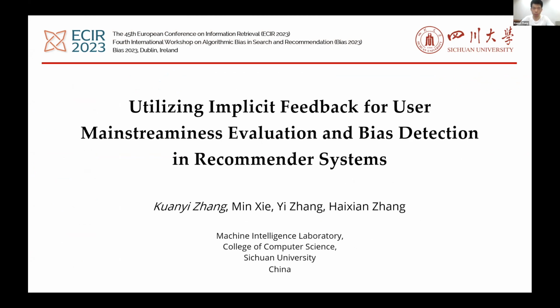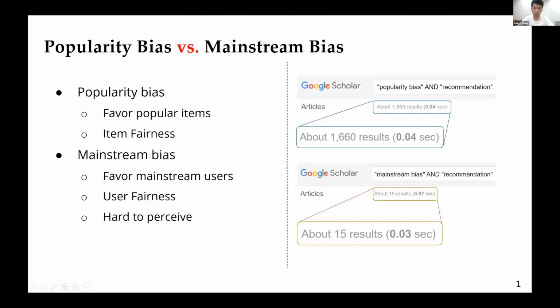Today, I want to introduce our paper, Utilizing Implicit Feedback for User Mainstreaminess Evaluation and Bias Detection in Recommender Systems. In this workshop, I think most people are familiar with popularity bias. Popularity bias refers to that recommender systems favor popular items and harms the item fairness. But how about mainstream bias?